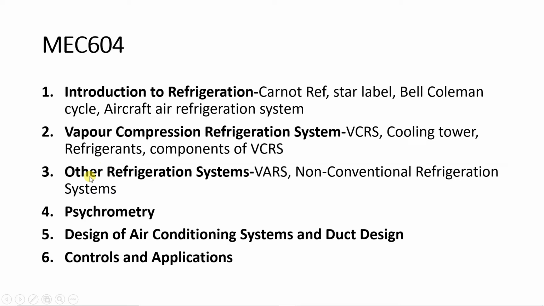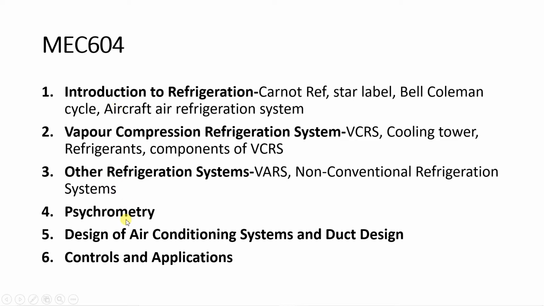In module number three, we have other refrigeration systems. Module number two, we have vapor compression refrigeration system. In module number three, we have vapor absorption refrigeration system. So compression and absorption, these are the two different systems. So we'll see what is absorption refrigeration system, and also we have non-conventional refrigeration systems. So these things we will be covering in module number three. Then the first three modules, if you see, are related to refrigeration systems.